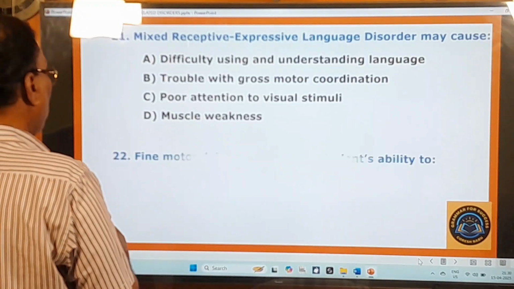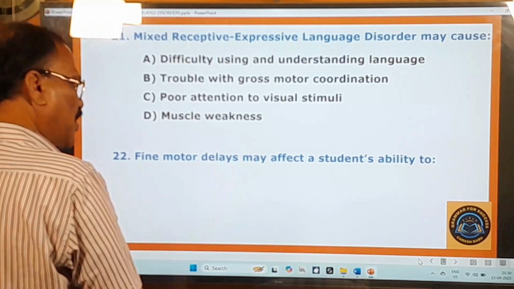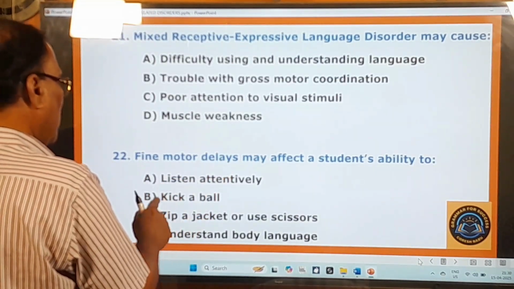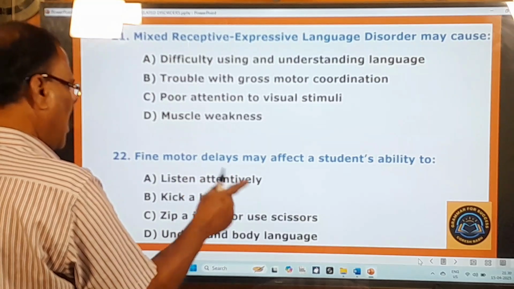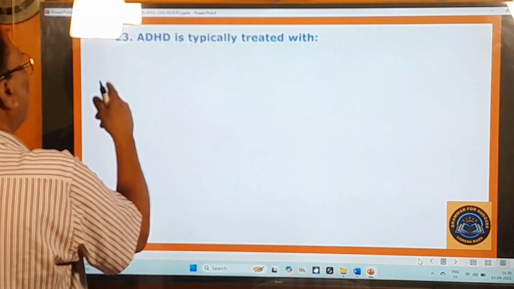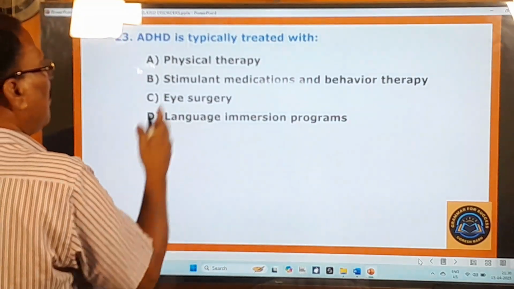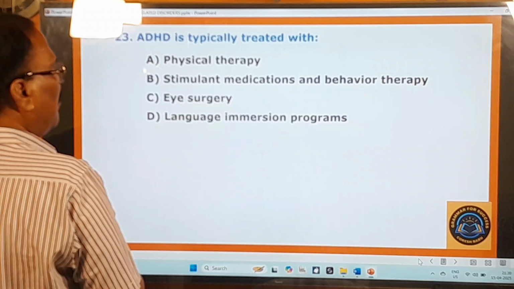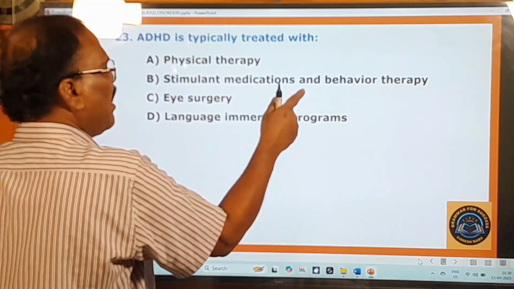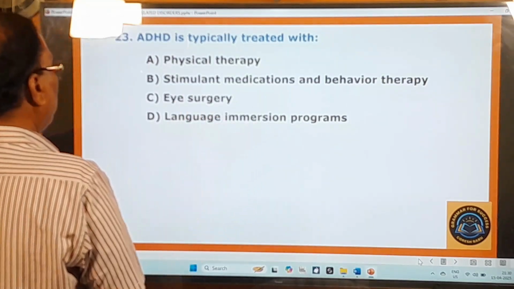Go to the 22nd question. Fine motor delays may affect a student's ability to listen attentively, kick a ball, zip a jacket, or use scissors, understand body language. 23rd question. ADHD is typically treated with, how is this ADHD disorder treated with? Physical therapy, stimulant medications and behavior therapy, eye surgery, language immersion programs.